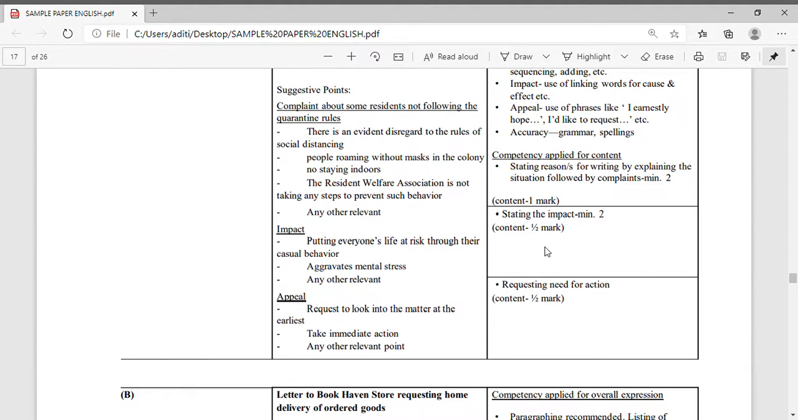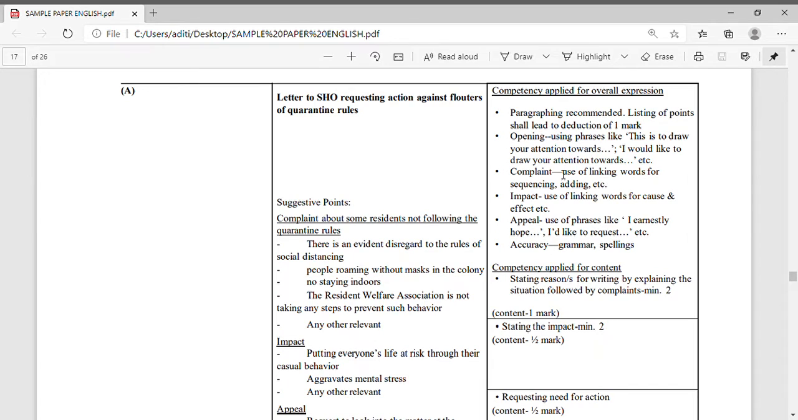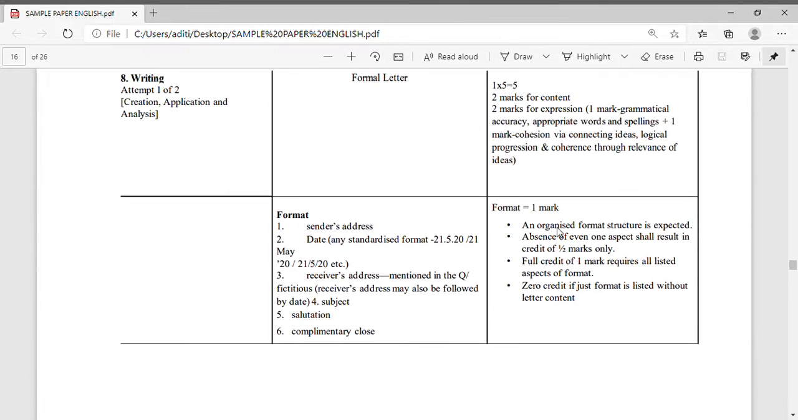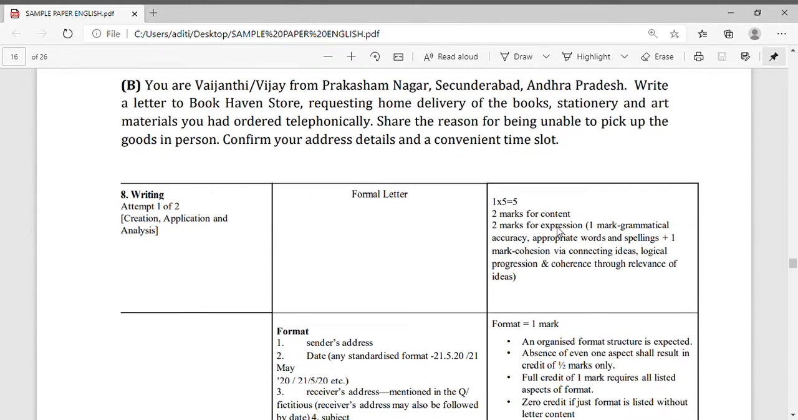And how will you get the marks for the paragraph? Here you can see how CBSE is providing the marks. CBSE is providing the marks like this: for content, 1 mark, as I told you in the beginning. Here I have shown that for content it is 2 marks, accuracy and expression 2 marks, and 1 mark for grammatical accuracy, appropriate words like that.